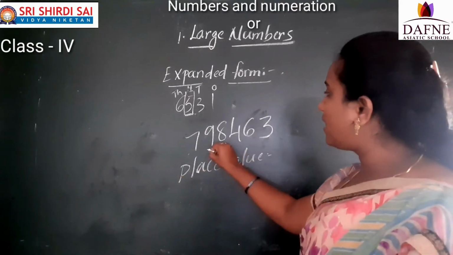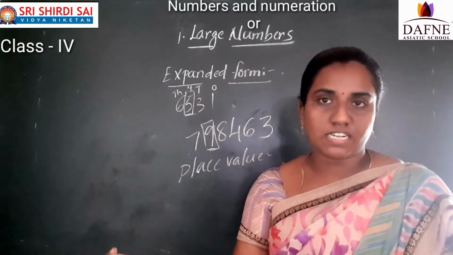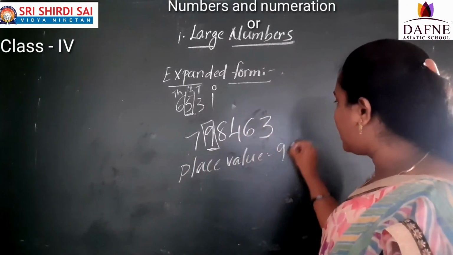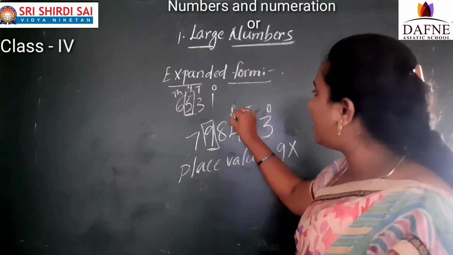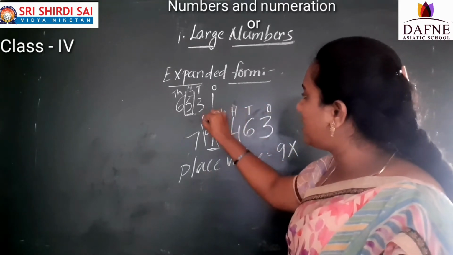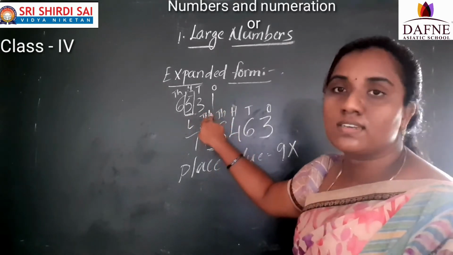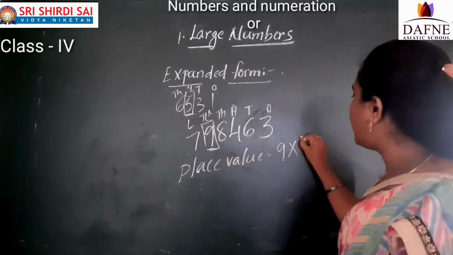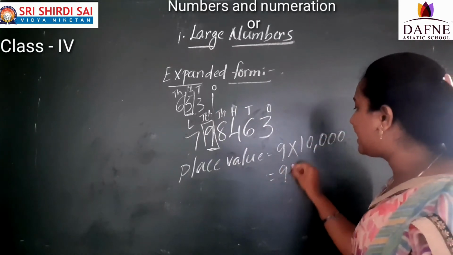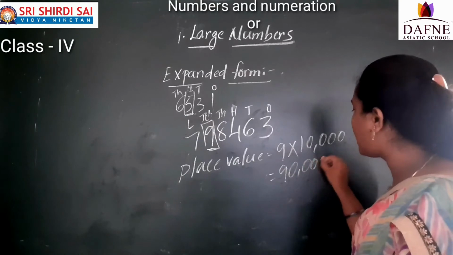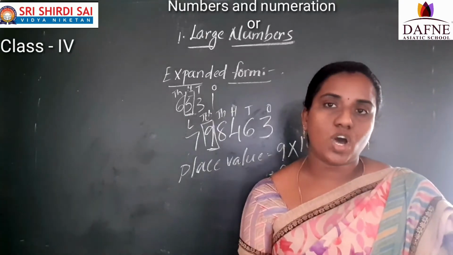So what is the face value of 9? The number itself. So 9 into, what is its position? Ones, tens, hundreds, thousands, 10,000s, and this one is lakhs. What is the position of 9? 10,000. Yes? 9 into 10,000 is 90,000, the place value of 9.